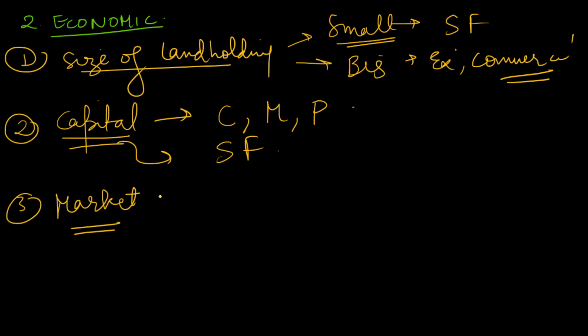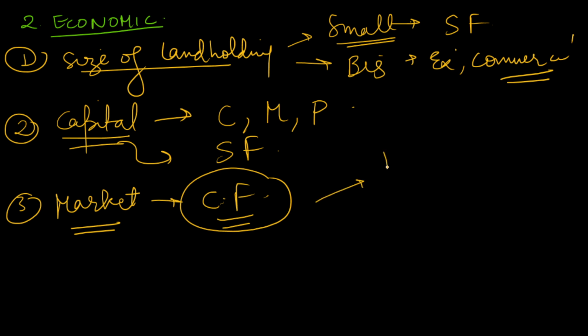If there is good market demand, obviously we will shift toward commercial crops, commercial farming. But if there is no demand for certain commercial crops, we will not do it. Especially if we are doing horticultural farming, growing vegetables and fruits, these farms would be very close to the market, so that we can reach dairy products, vegetable products, or fruits to the urban centers very fast. So that is another factor. These things come under economic factors.